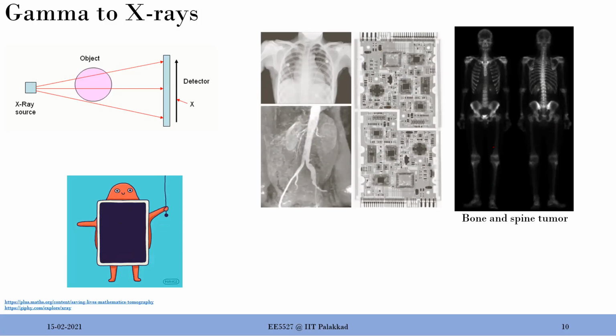And even tumors nowadays, bone and spine tumors, you are using a technology which is positron emission tomography, PET imaging. So you have X-rays, you have gamma rays, you have positron rays, as well as many others in the same wavelength range, to create an image out of it. So it's not just about light. It is about the entire electromagnetic spectrum.